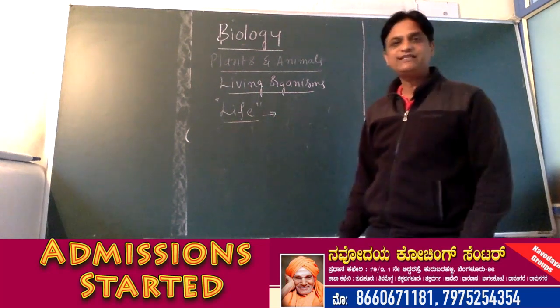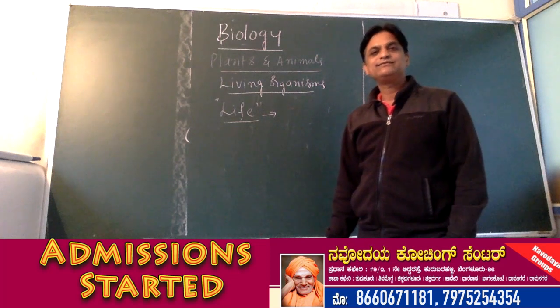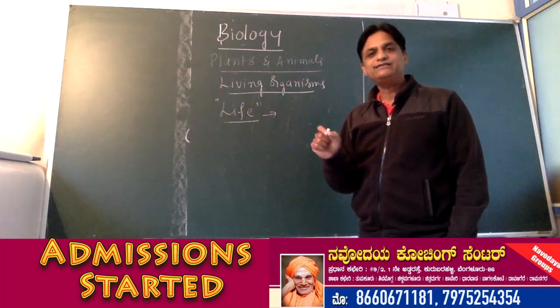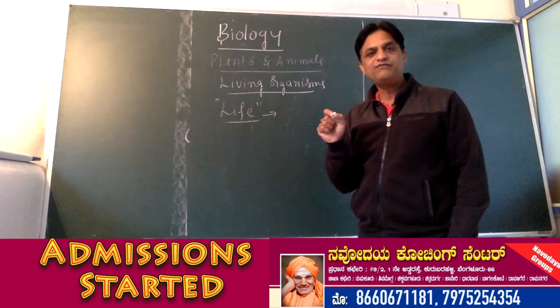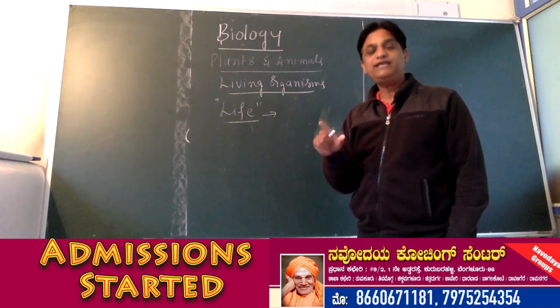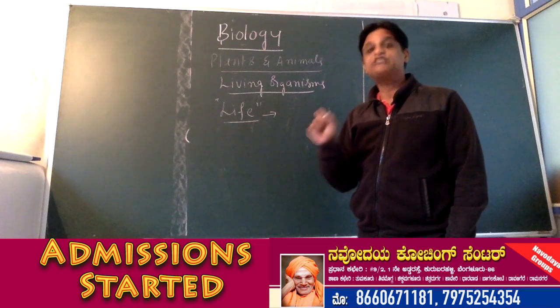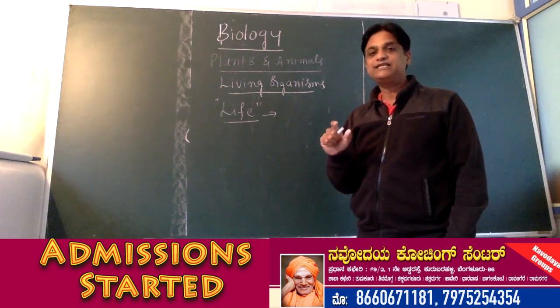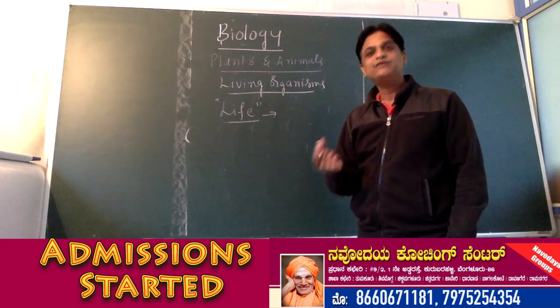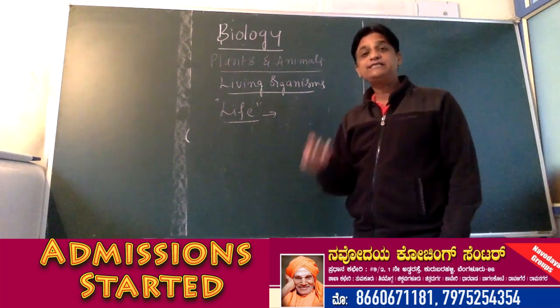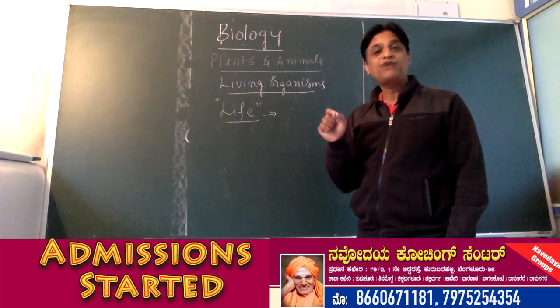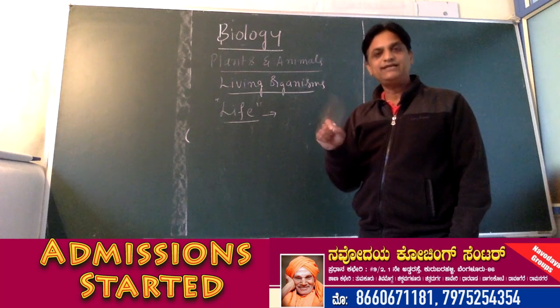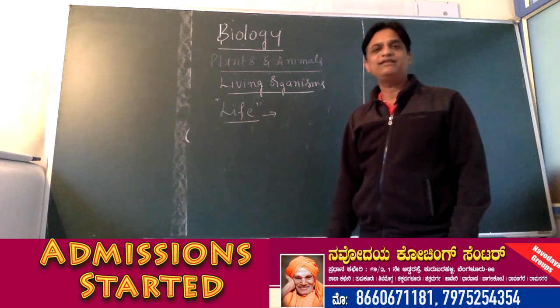Life is nothing but a thing which is capable of performing all the basic functions. So how can we say that a thing is having life? Based on the basic functions performed by that thing for its survival.